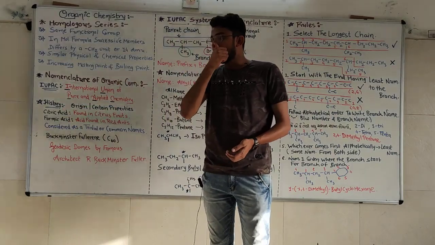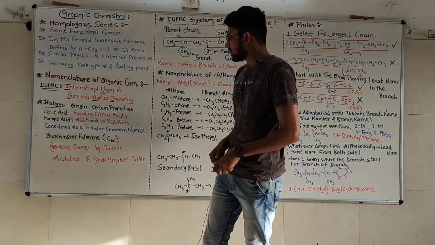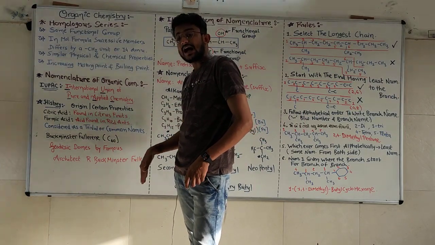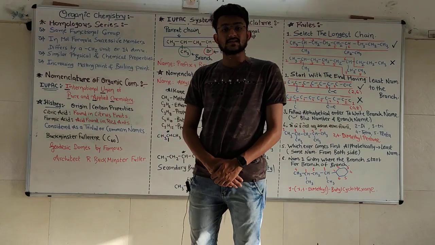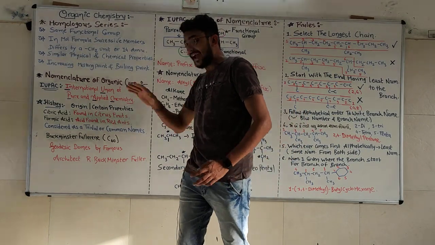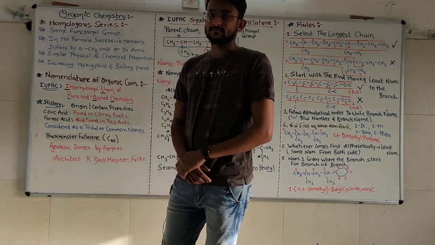Second one is formic acid. Why do we call it formic acid? Because the acid found in red ants is the same as formic acid. Where is the logic? Wait, because ant in the Latin language is called formica.